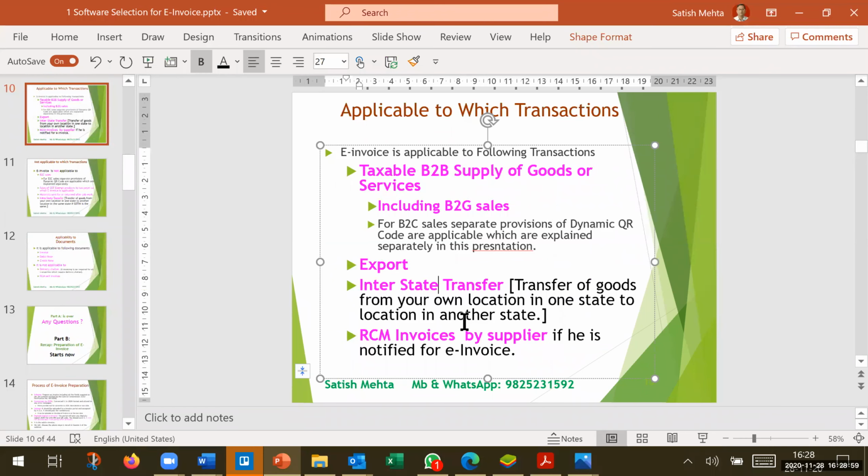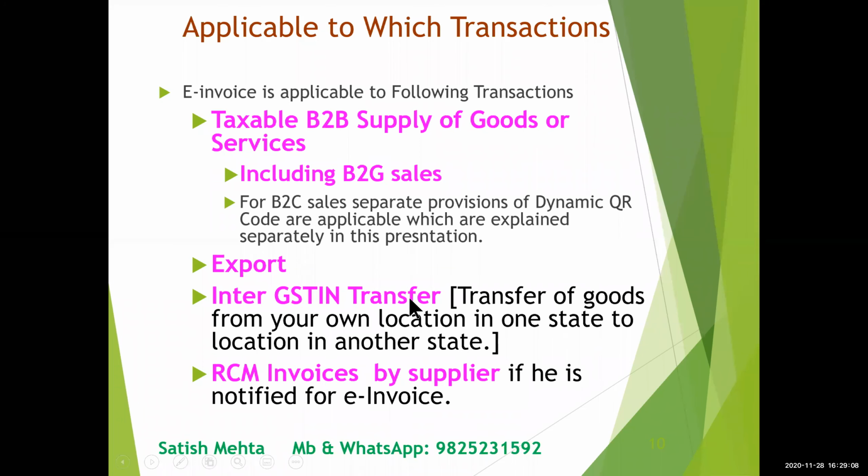Inter-GSTIN transfer, whether it is interstate or within state also, if somebody has taken two GSTINs and if he makes a transfer from one to another, then it is required. In case of RCM, the supplier has to make e-invoice if he crosses the limit.